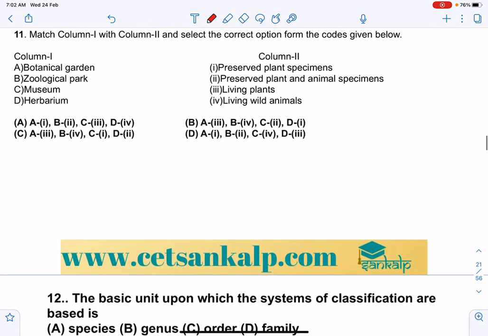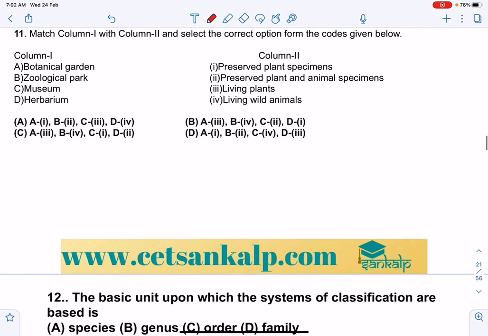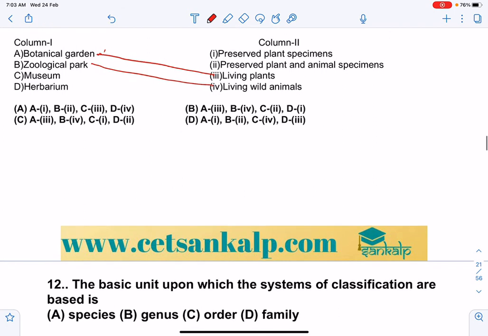Next, column 1 and 2. Botanical garden, where they take care of living plants. We can't say preserve, they take care of living plants. Zoological park, they take care of living wild animals under human care. Museum preserves both plants and animals. Herbarium preserves dried plants. So A3, B4, C1, D2. So here the answer for that is B.